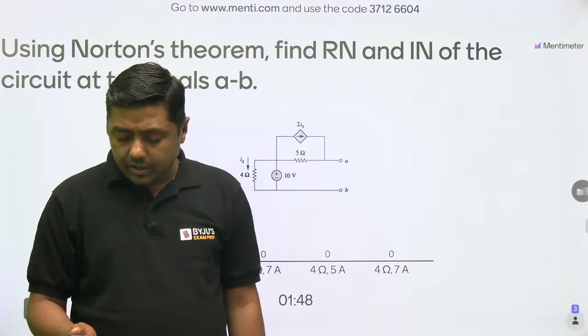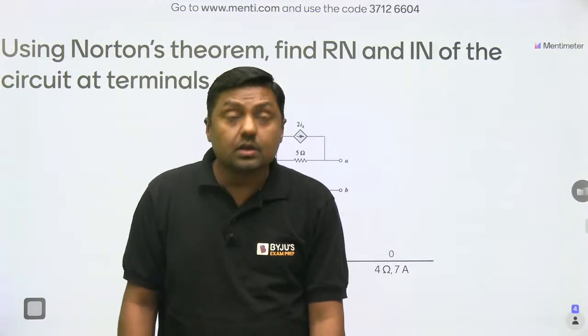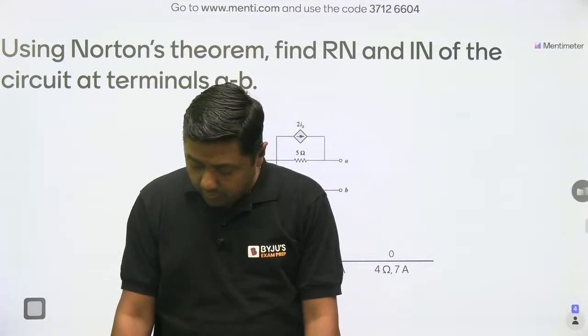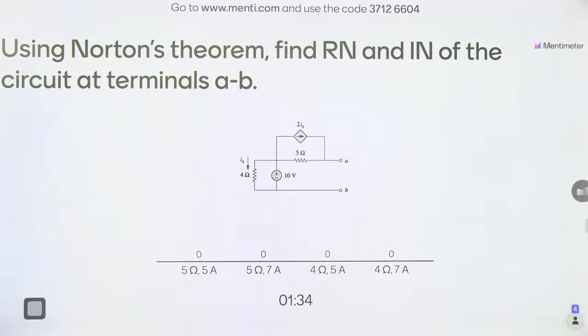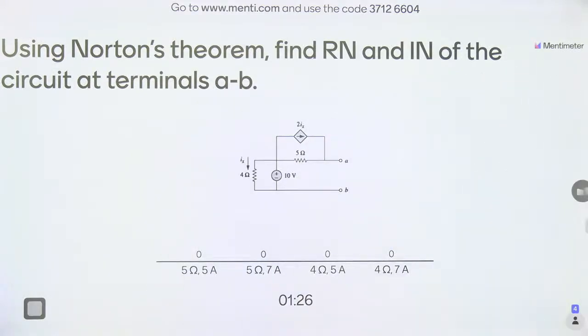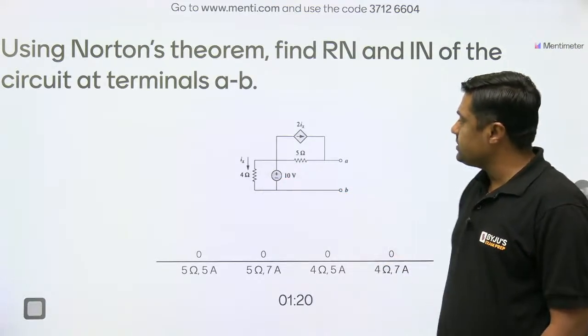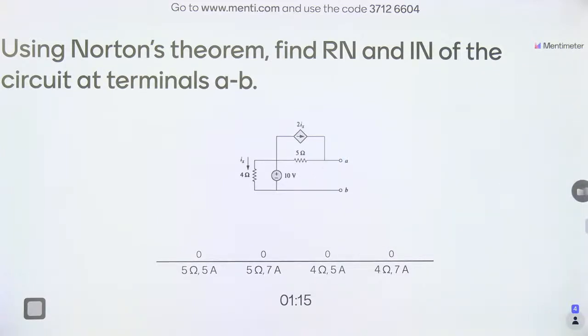On your mobile it is clear? Yes everyone, we have the 4 options. You can use your pen, copy and calculator and give me the answer for this particular question. So this is a Norton's equivalent: 10 volt battery, 4 ohm resistor, this is the 2ix, that is the 5 ohm. Only 4 responses so far. Everyone try to give the answer for this question.